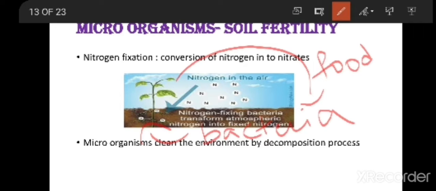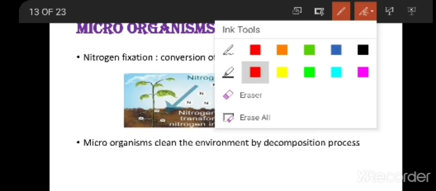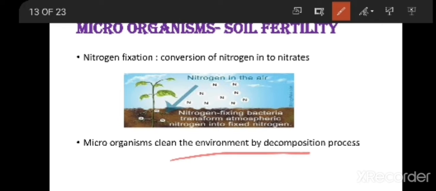There is a term for this type of relationship, that is symbiosis. Symbiosis is nothing but mutual benefit. So here the plant and the bacteria are helping each other, so it is mutual benefit. And not only that, microorganisms clean the environment by the decomposition process. You all know how compost is prepared. If you dump all the waste biodegradable materials in the soil, compost will be prepared, and the compost is used to increase soil fertility.